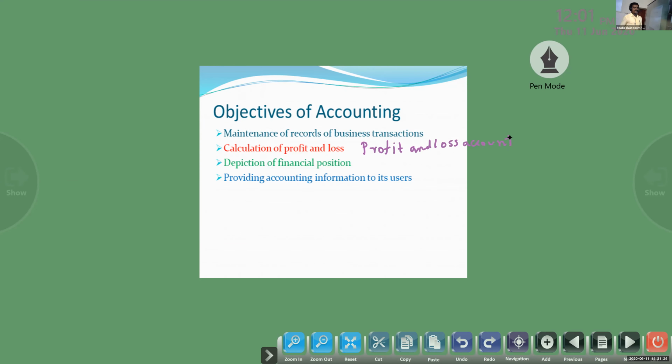Through this account, we can easily understand whether the organization has earned profit or loss. If you prepare the profit and loss account, we will get either net profit or net loss. So this is our next objective of accounting, to find out profit and loss. Everyone is interested to know the profit and loss.